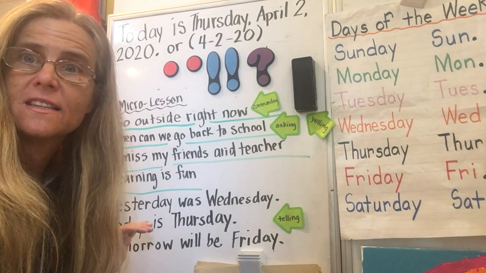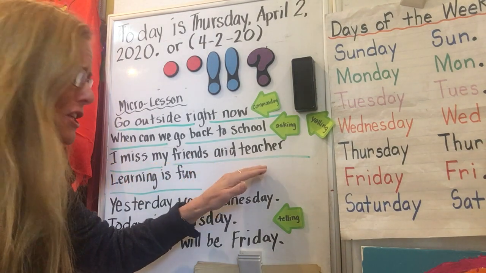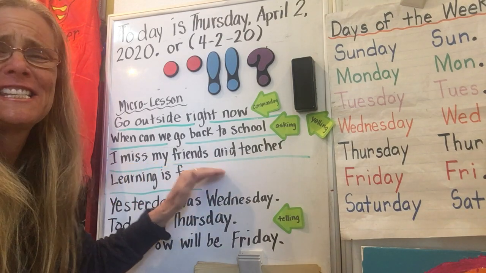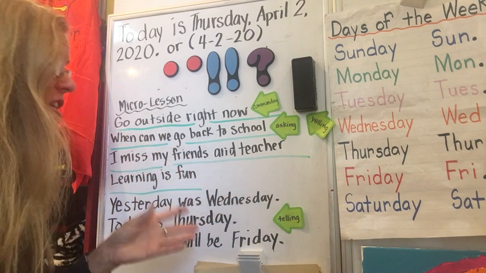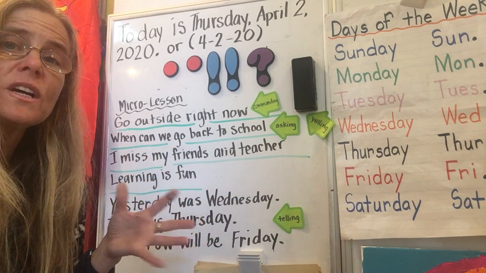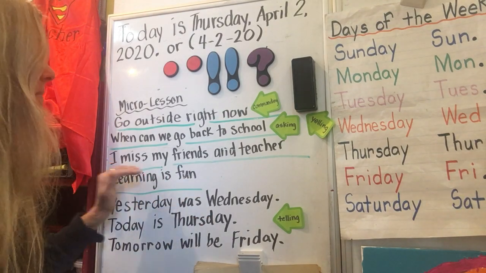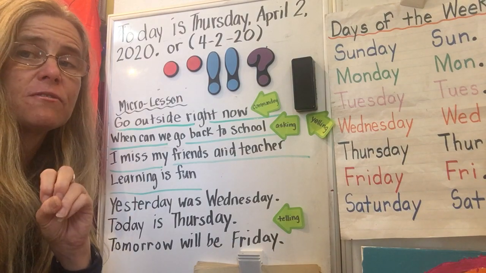Here's the next one. I think you can relate to this. I miss my friends and teacher. Now that could just be a telling sentence, or it could be a telling with strong feeling. So listen how I read it now. I miss my friends and teacher. Hear it the second time, listen to the first time.